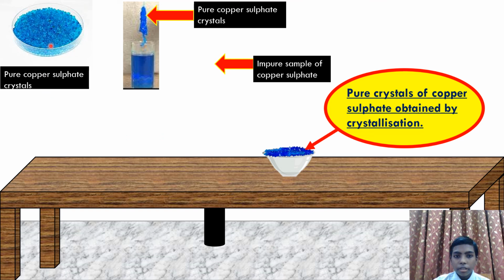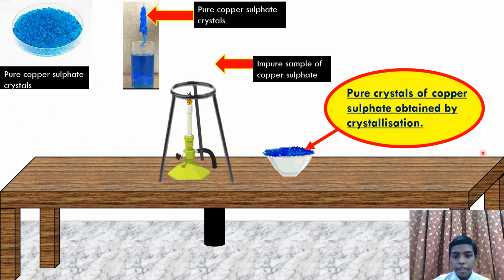Here is the crystallization of pure copper sulfate. These are pure copper sulfate crystals. First we take a Bunsen burner, then a tripod stand, and we put a beaker with an impure sample of copper sulfate. After it gets heated and saturated, it should be removed and pure copper sulfate crystals form. We have collected them here, and this is the pure copper sulfate obtained by crystallization. And here the chapter ends. Thank you.